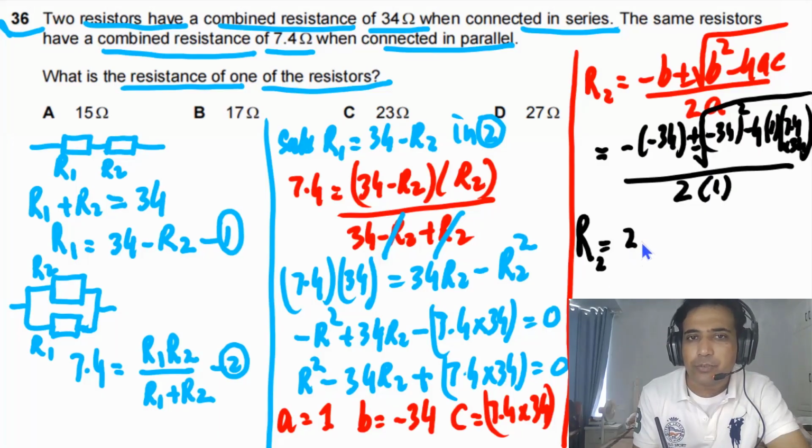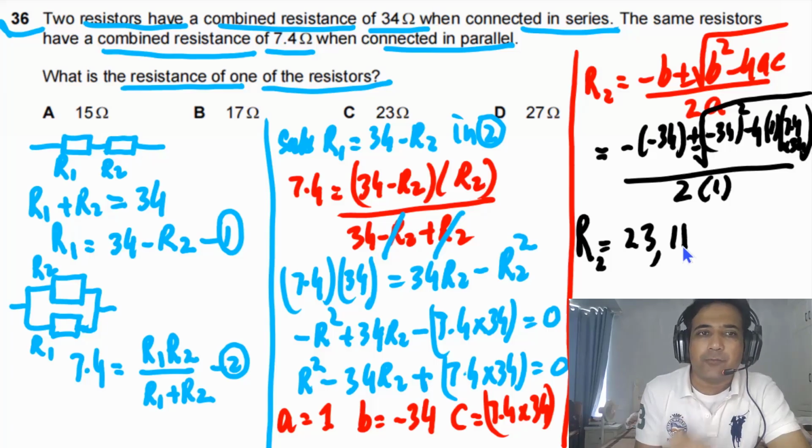Now if we simplify this one, we will get two values of R. One value will be 23 and one value will be 11. If you look at the given options, we don't have 11. So the answer for this question has to be C. So C is the answer.